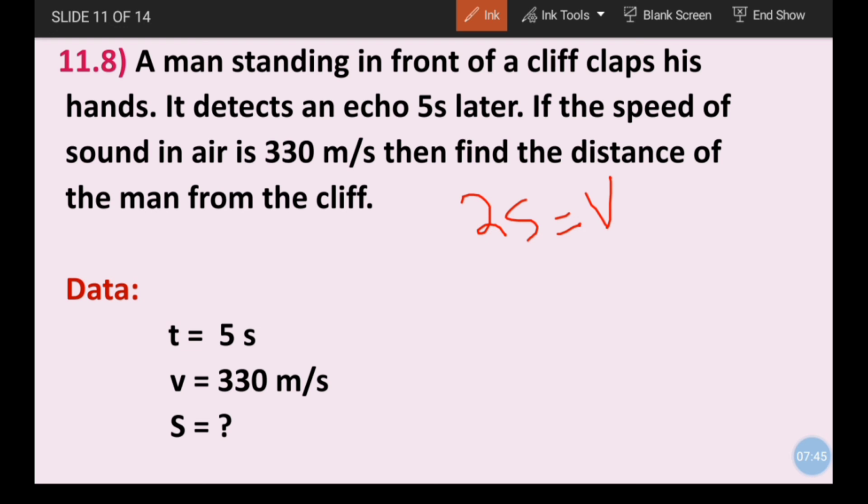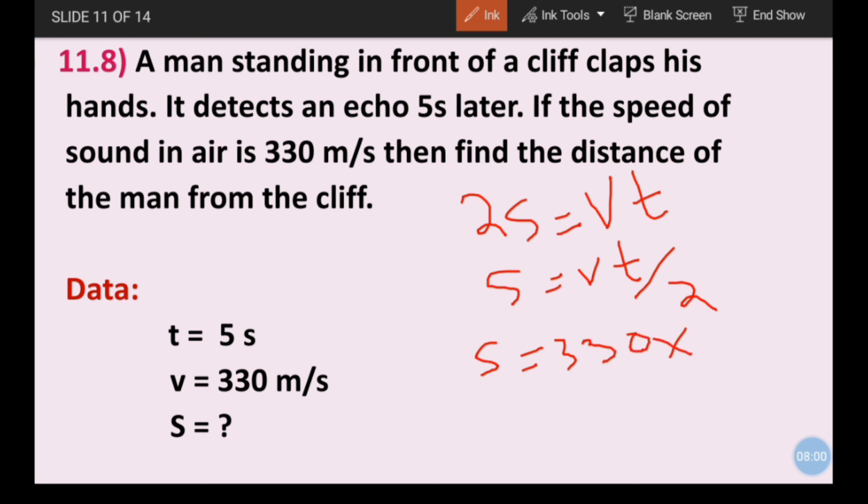2S is equal to Vt and S is equal to Vt upon 2. So S is equal to 330 multiply 5 divide by 2.